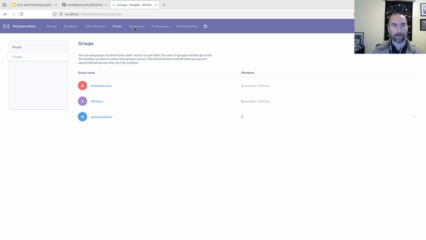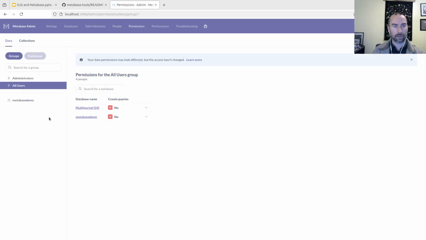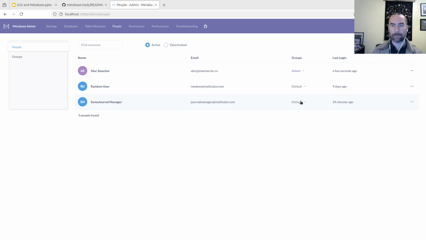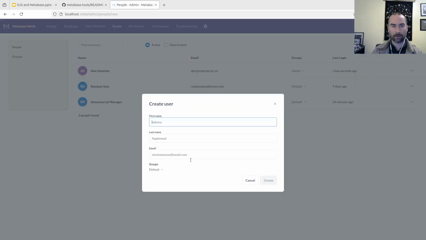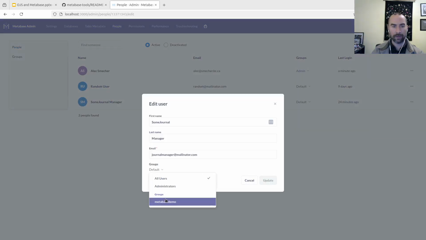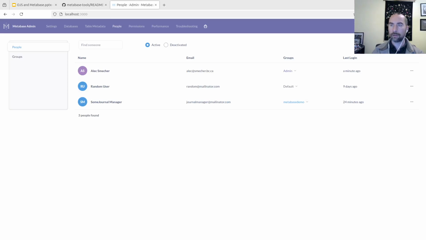So if I go into permissions, I'm going to look at all users. I do already have this user. Sorry, I'm looking for people. Yes, some journal manager. This account already exists, but you can invite people arbitrarily using an email address here to join. The important thing is I want to associate a particular user with this new group. So for Metabase demo, for example. And now if I log in as this user,